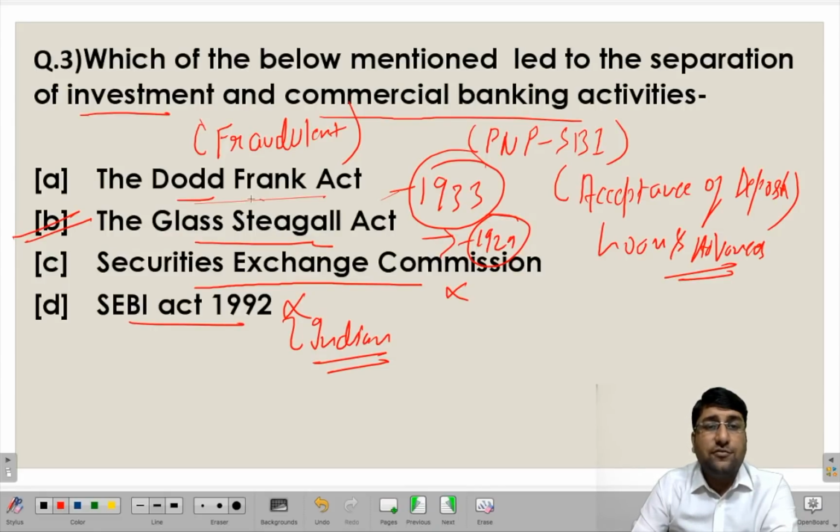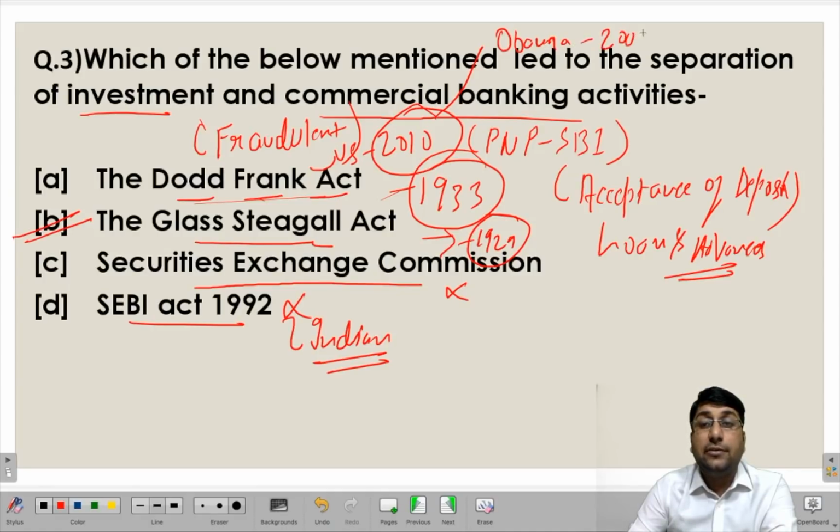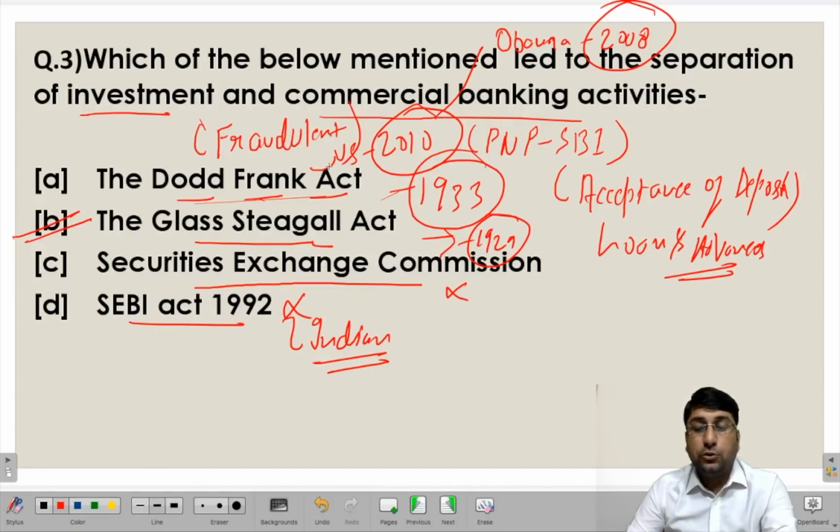You must also know what the Dodd-Frank Act is. The Dodd-Frank Act is again a regulatory act in the US that came in the year close to 2010. It was brought by Obama after the financial crisis that took place in 2008. This topic is very important from the perspective of merchant banking as well as international finance. So you need to know when these acts came up, and what was the purpose or objective of the enactment of these acts. Let us move ahead to the next question now.